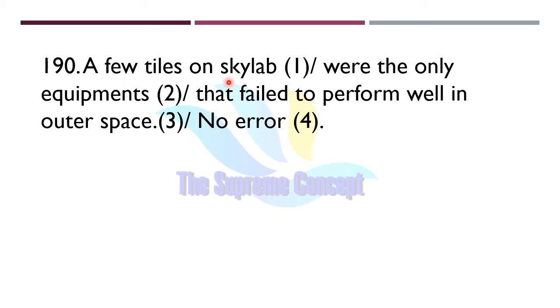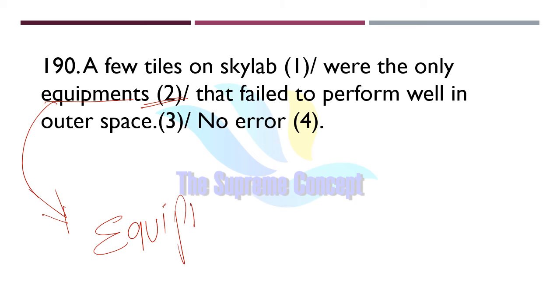A few tiles on Skylab were the only equipments that failed to perform well in outer space. Now find out where exactly the error lies in the sentence. You can give it a pause and mark your answer. Yes, absolutely, you're right. Here instead of equipments we will use equipment, E-Q-U-I-P-M-E-N-T, because the plural and the singular form are the same. It is actually an uncountable noun, so we will use equipment only, not equipments.